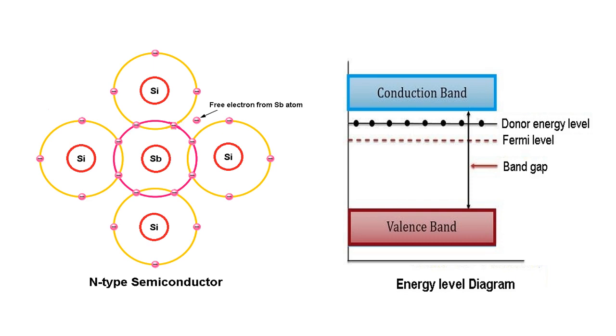Next is the energy level diagram. It has conduction band and valence band. The band of energy occupied by the free electrons is called conduction band. The band of energy occupied by the valence electrons is called valence band. Valence electrons are the electrons in the outermost shell of the atom. The energy level corresponding to the 5th valence electron is the donor energy level, and below this energy level is the Fermi level, which represents the energy level at absolute temperature 0 Kelvin.